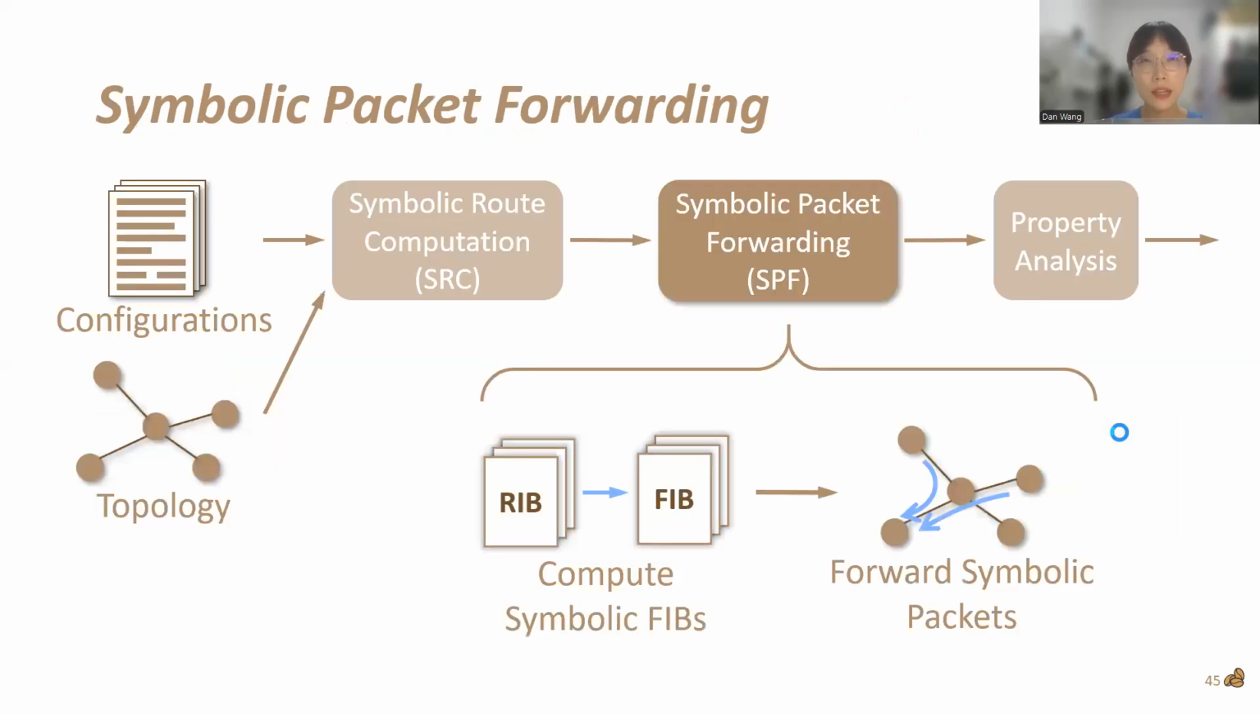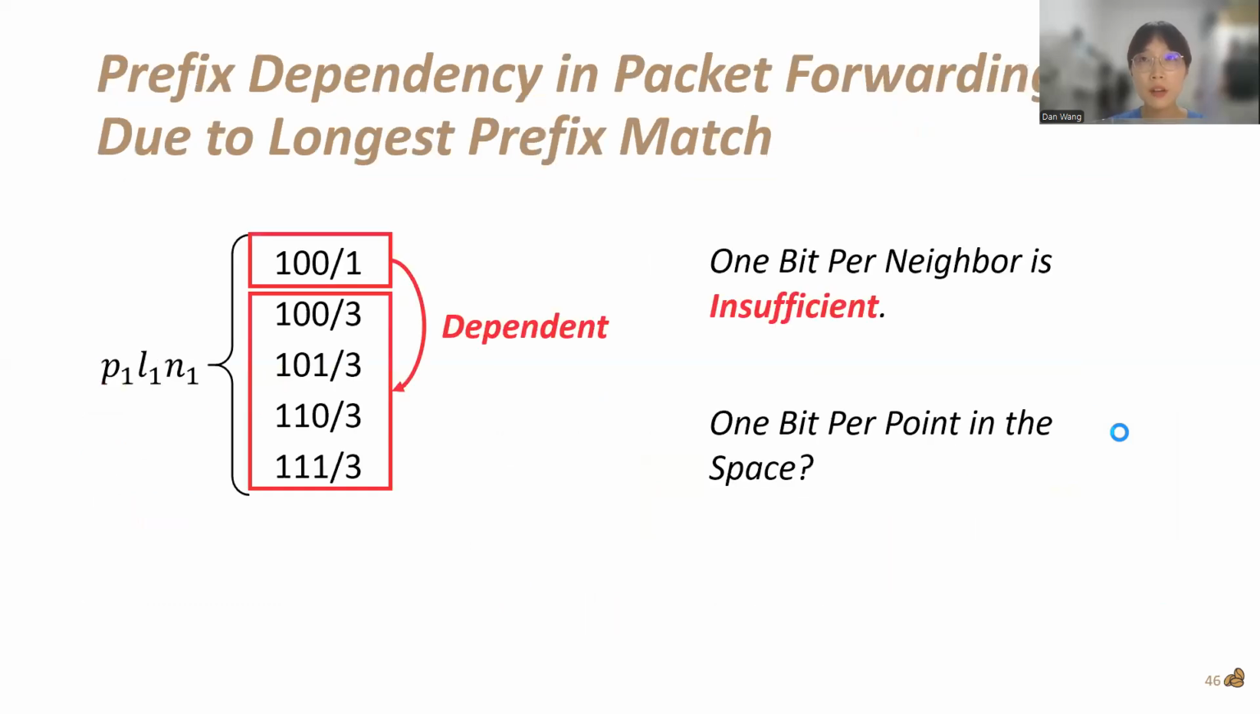After symbolic route computation is symbolic packet forwarding, which contains first converting symbolic RIBs into symbolic FIBs, and then forwards symbolic packets to compute packet equivalence classes. However, when computing symbolic FIBs, there's another challenge, since in the data plane, there are dependencies among prefixes. For example, symbolic prefix P1, L1, N1 contains 5 prefixes, 1/1 and 4/3.